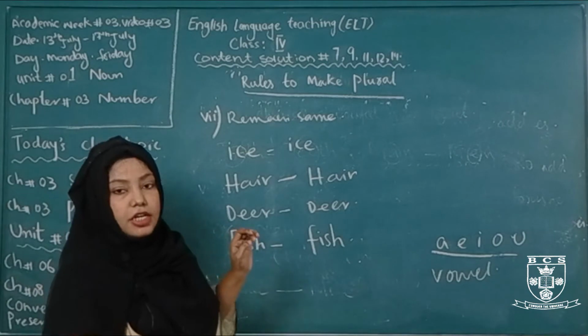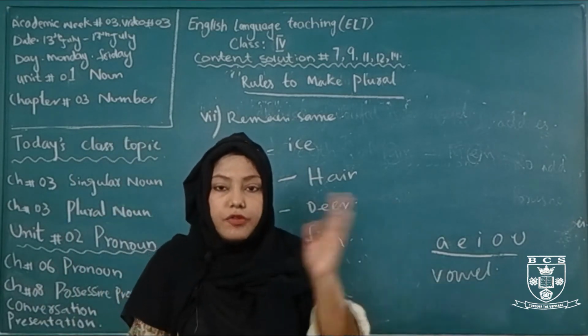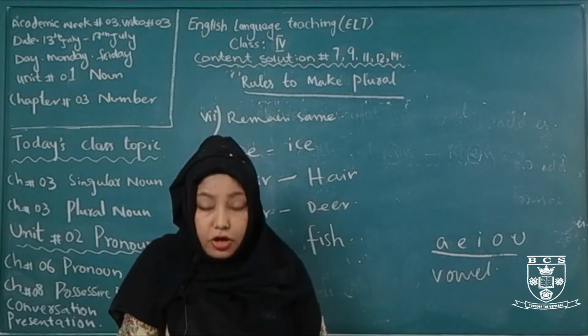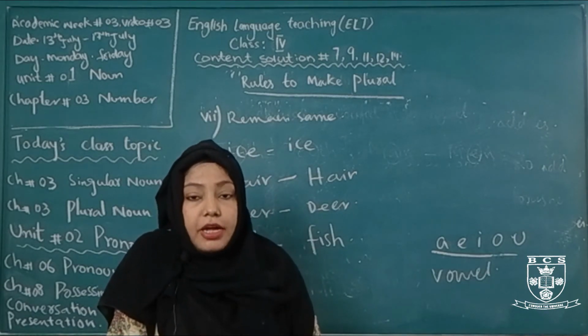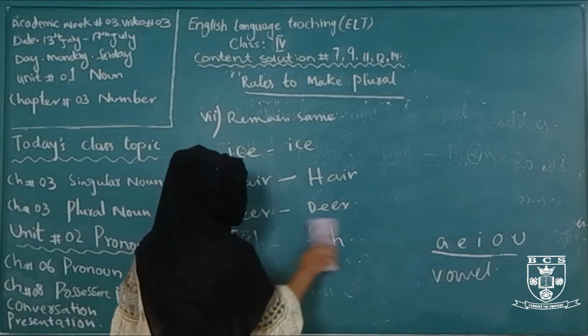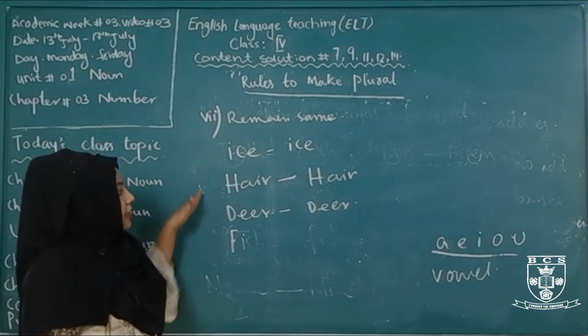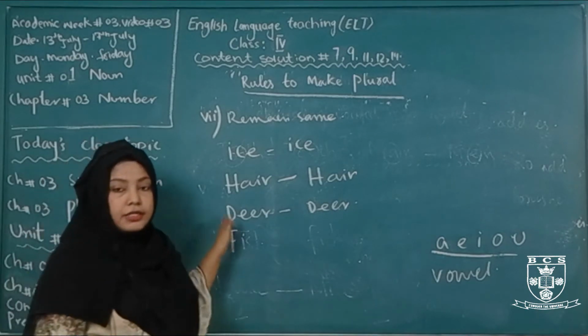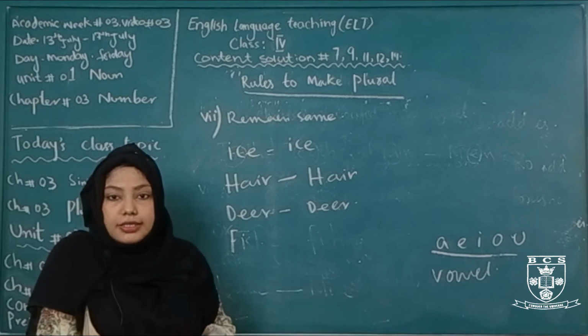So these are the rules that you will apply to make the plural. I hope you have got all the points, and these points are also given in your book, but in your book only the initial and very basic points are given for grade 4. Now come to the book exercise. Some book exercises are related to this topic. So after understanding these rules, you will be able to solve that exercise by yourself.